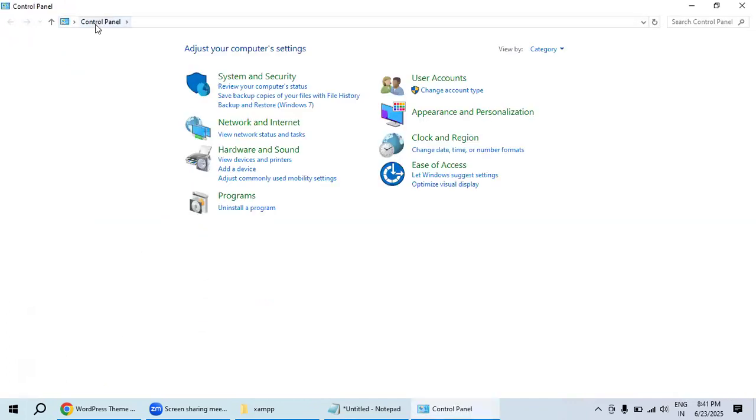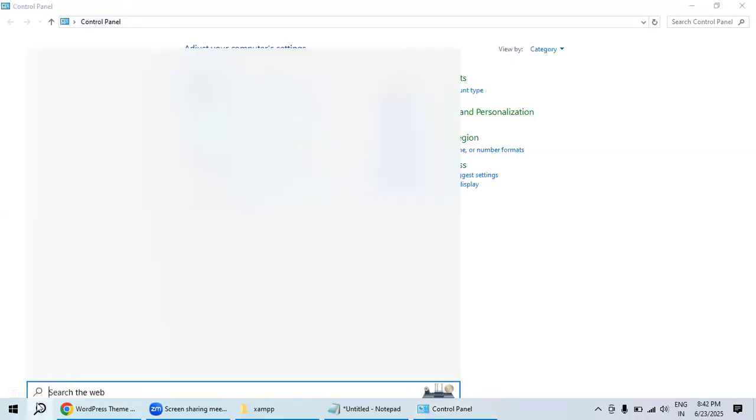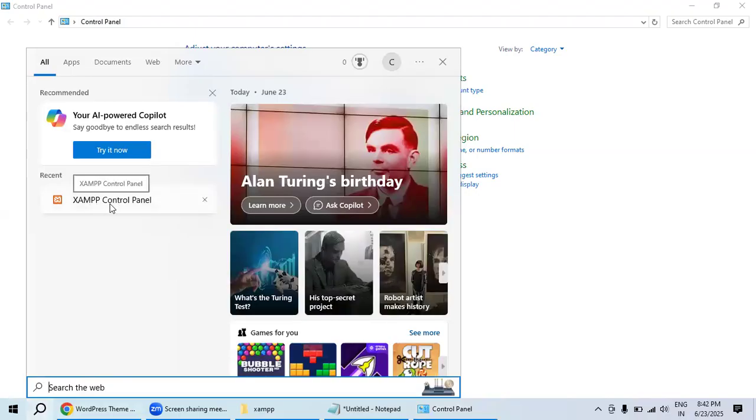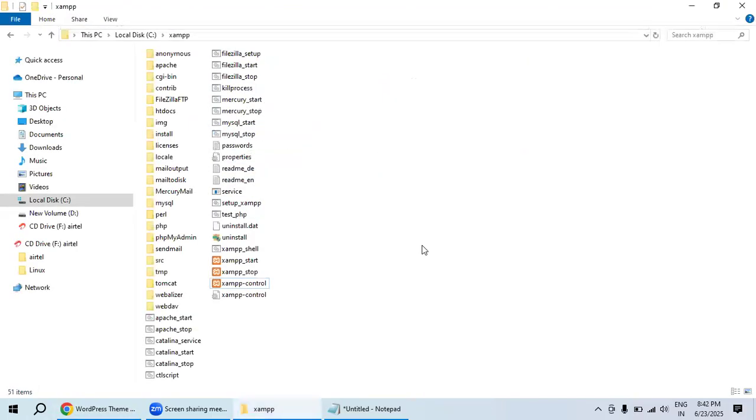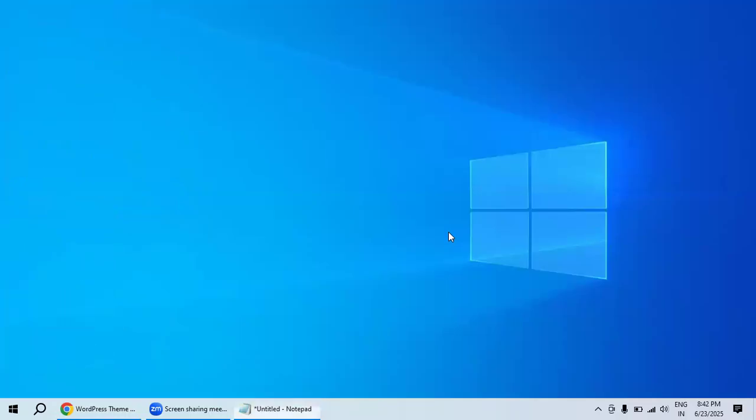Which control panel is it? It is the control panel for my laptop. It has mouse settings, application installing, uninstalling and updating functionality. As well as here, we also have the XAMPP control panel. Control panel exists for every platform, remember that. For Windows we also have another kind of control panel. If you want to open the XAMPP control panel, we need to set it up on the desktop as well.